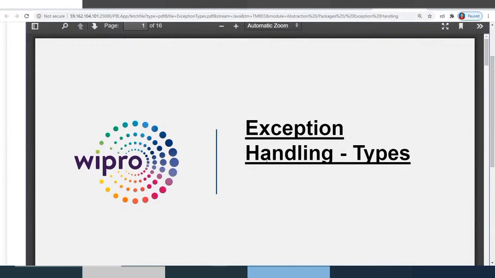Just now we have completed the exception hierarchy and types of exceptions. We understood about checked and unchecked exceptions. So let's stop here, and in the next class I'll show all the usages with execution. Tomorrow and the day after tomorrow you will not be having class. You will be having class again on Monday. In Monday's class I'll show the usage of all these 5 keywords: try, catch, finally, throw, throws, from an assessment point of view. How you can get questions, all that I'll show with a demonstration.